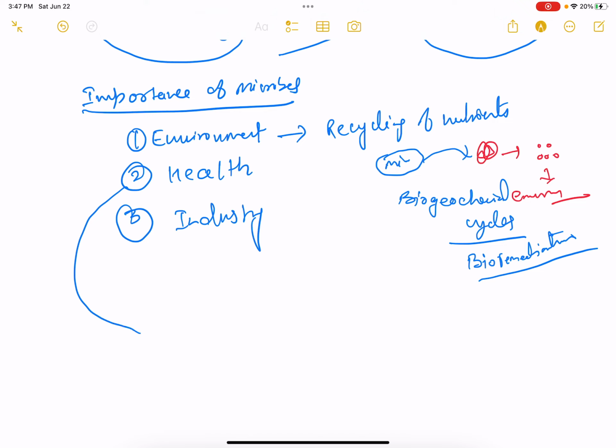Something like that. And in health, in addition to this, microbes are also important. Some microbes are beneficial to human health, like bacteria present in our gut, small intestine. They produce probiotic compounds, so we call them probiotic bacteria, right? And they help in digestion.